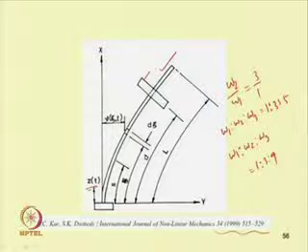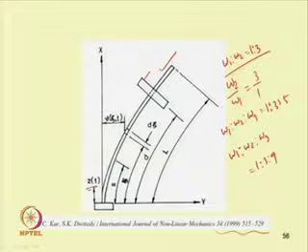So in this case, when omega 1 is to omega 2 equals 1:3, one can obtain one internal resonance of 1:3 type.